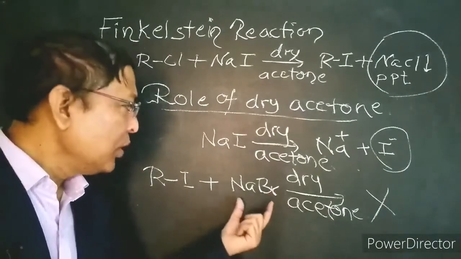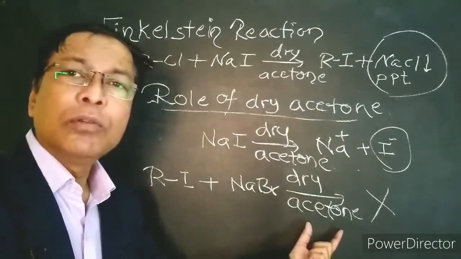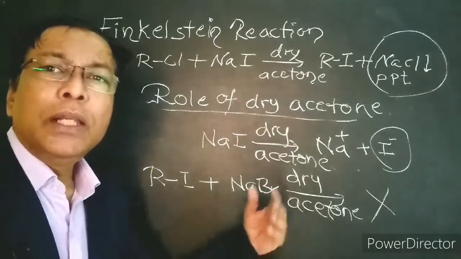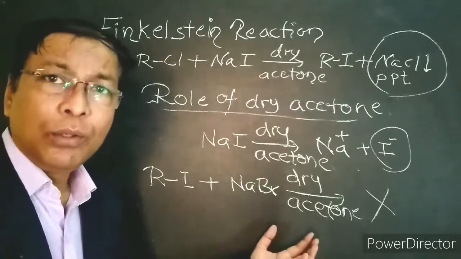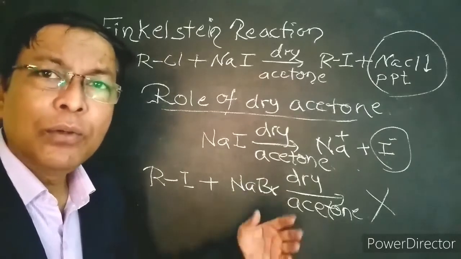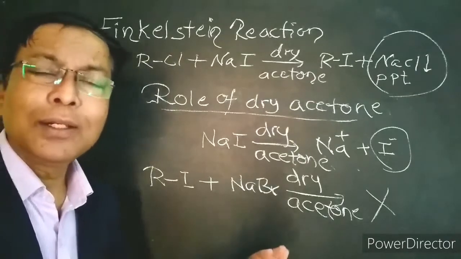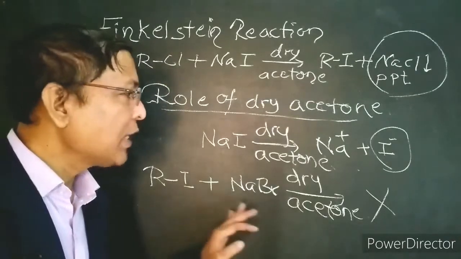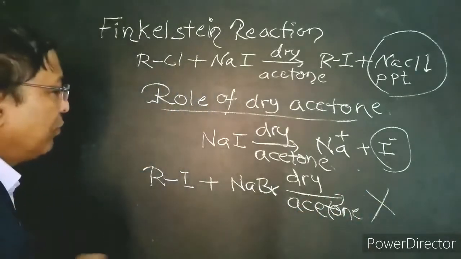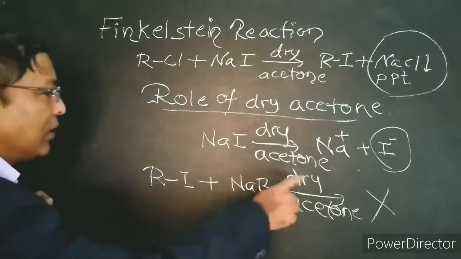When sodium bromide is unable to dissolve in acetone, it cannot produce the nucleophile. When there is no nucleophile in the reaction, no nucleophilic substitution takes place. Therefore, the reaction will not take place if we use sodium bromide and dry acetone.